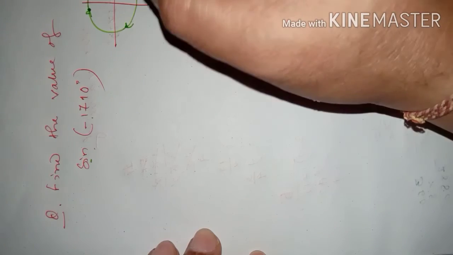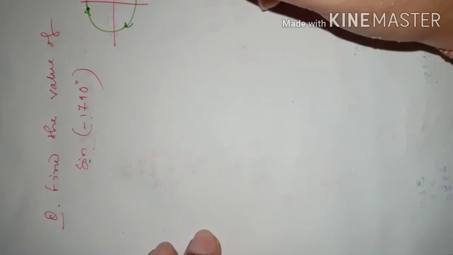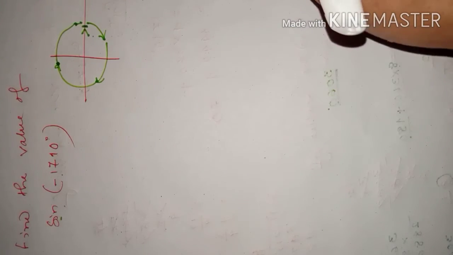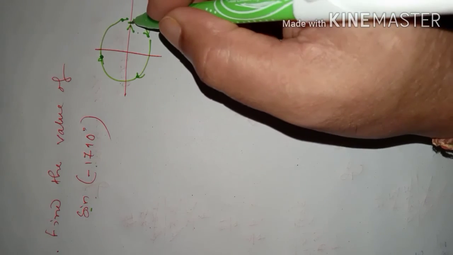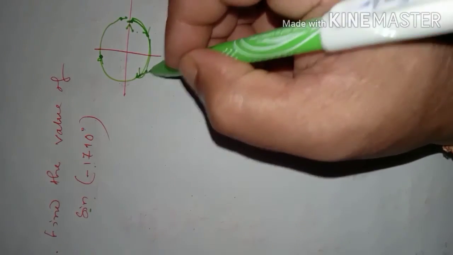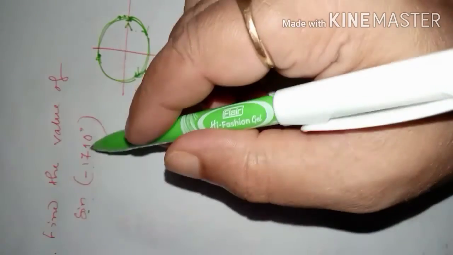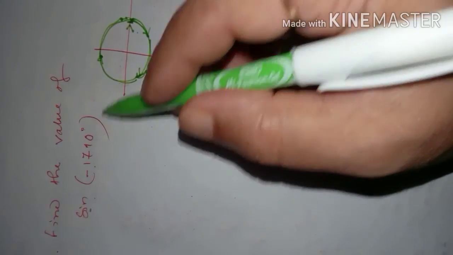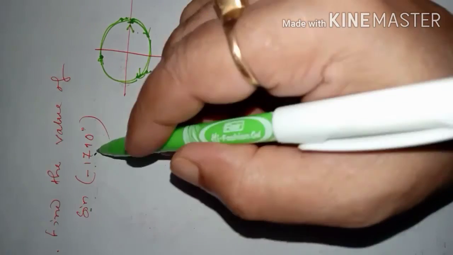1710 degree. One rotation, then two rotations, like that. Some complete rotations are there. Are you understanding? Just look at the diagram. I am trying to show you that if it rotates in clockwise direction, that angle will be termed as negative angle. So this is negative angle, minus 1710 degree. Just now we don't know after how many rotations it has come